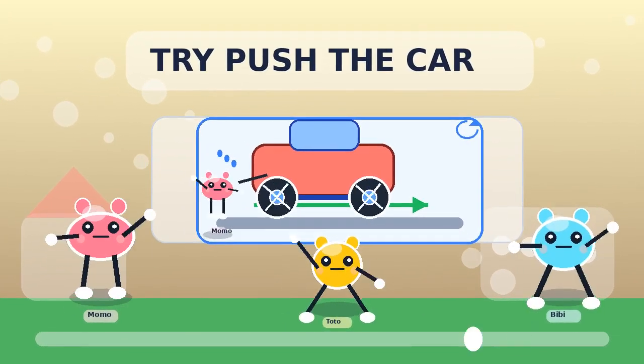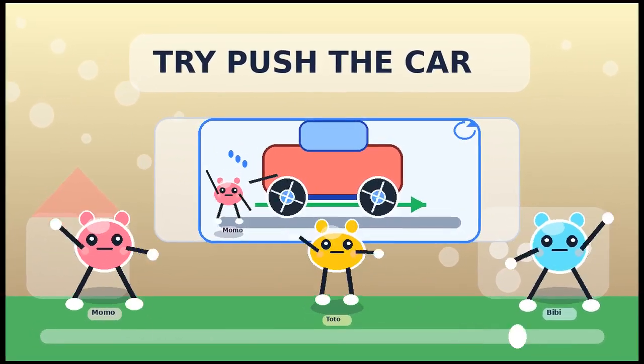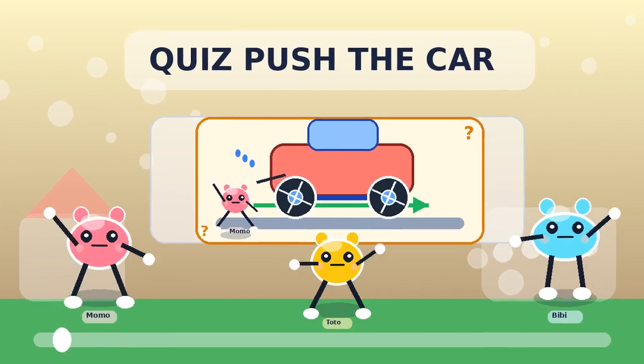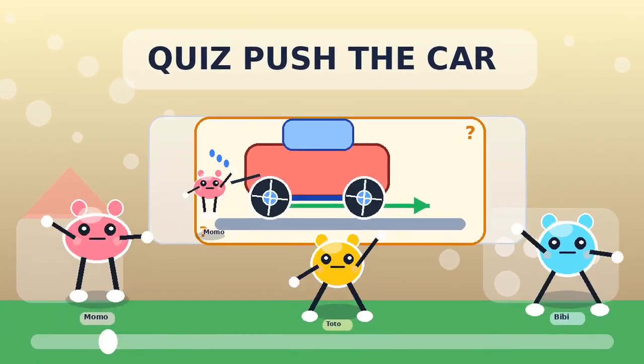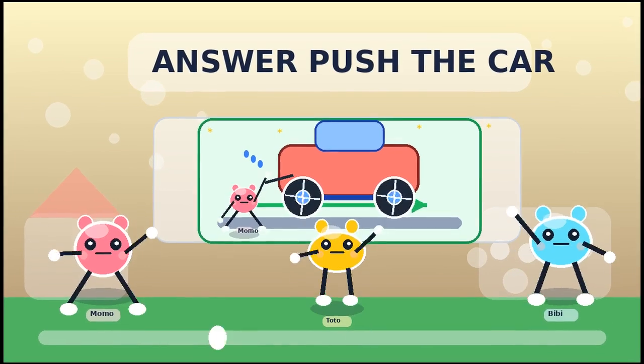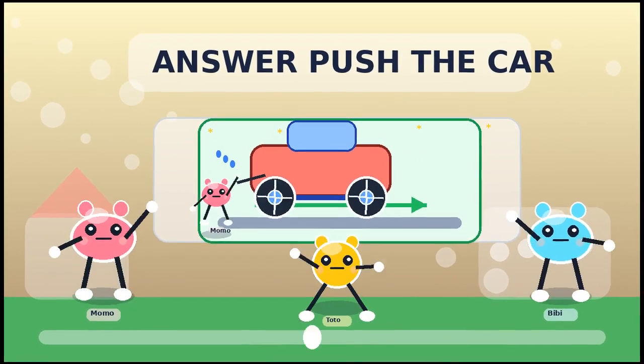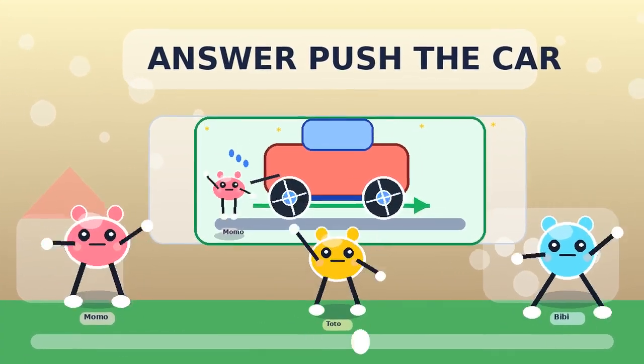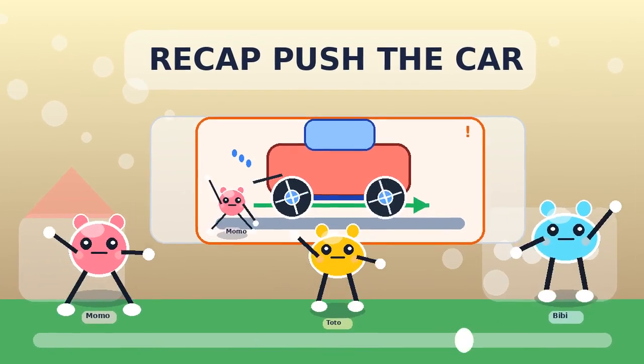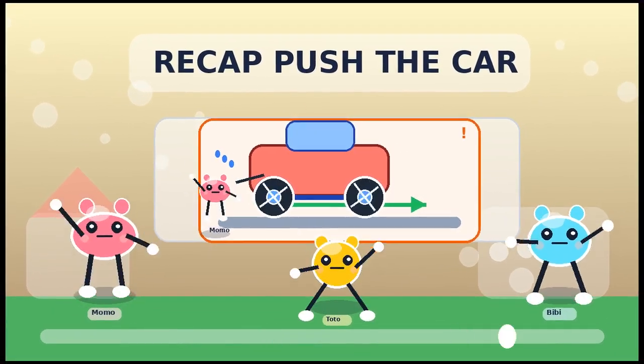Try, push the car again. Quiz time about pushing the car. The answer is, push the car. Remember, recap, push the car.